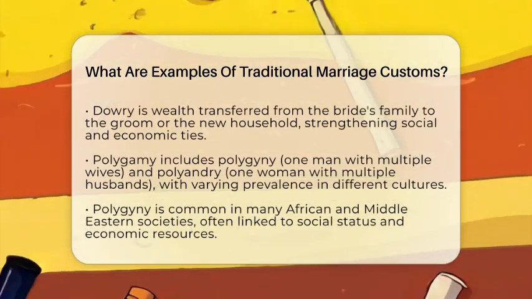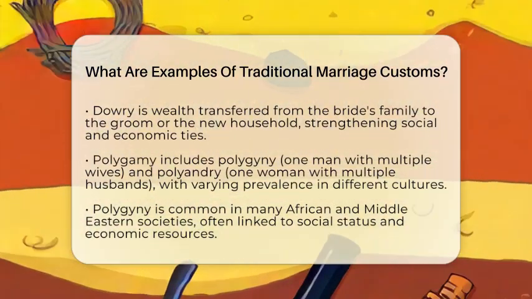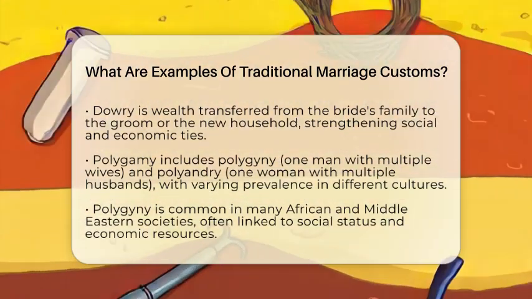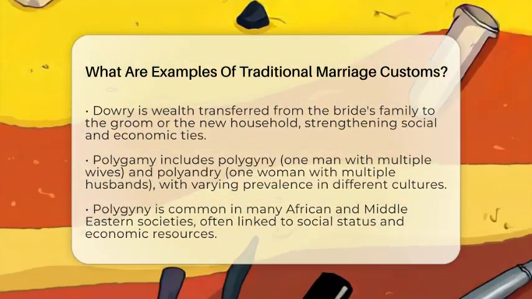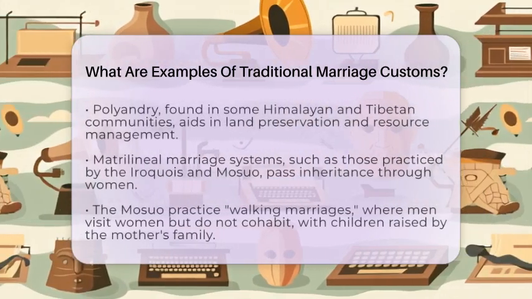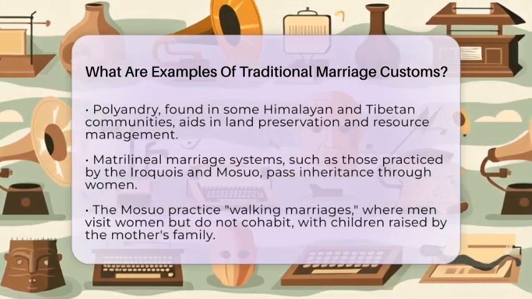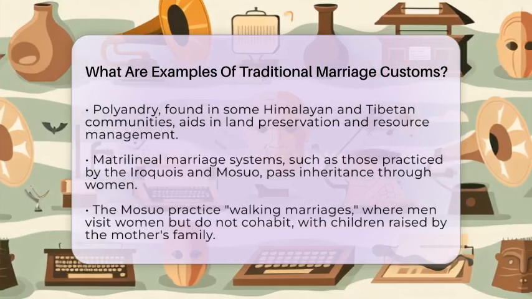In some cultures, marriage systems are matrilineal. For instance, the Iroquois and the Mosuo of China pass down inheritance through the female line. The Mosuo practice walking marriages, where men visit women at night but do not live with them or support their children. Instead, children are raised by the woman's extended family, challenging typical Western views on marriage.